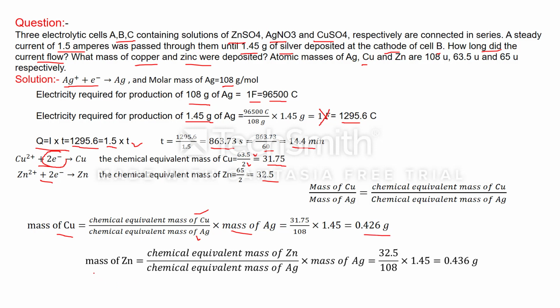In the same way, for the mass of zinc, we can find the chemical equivalent mass of zinc divided by the chemical equivalent mass of silver multiplied by the mass of silver. Put the value and this will come to this. Thanks.